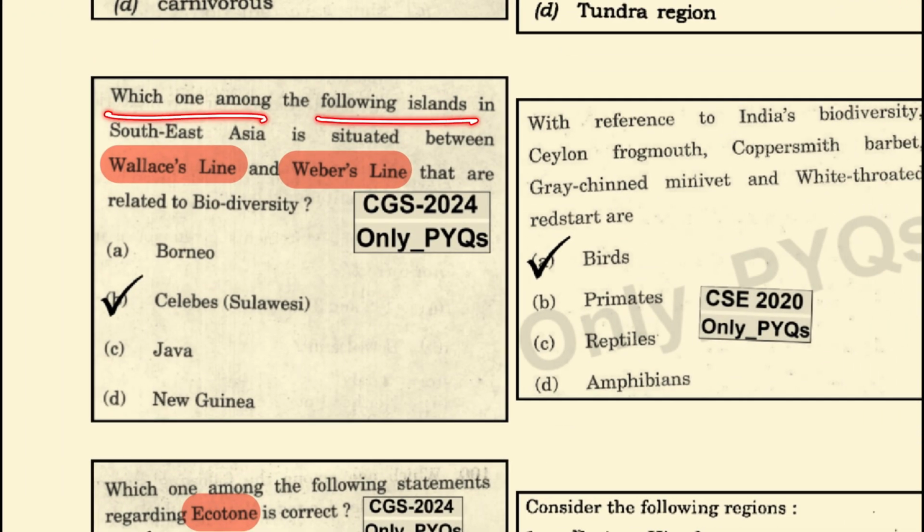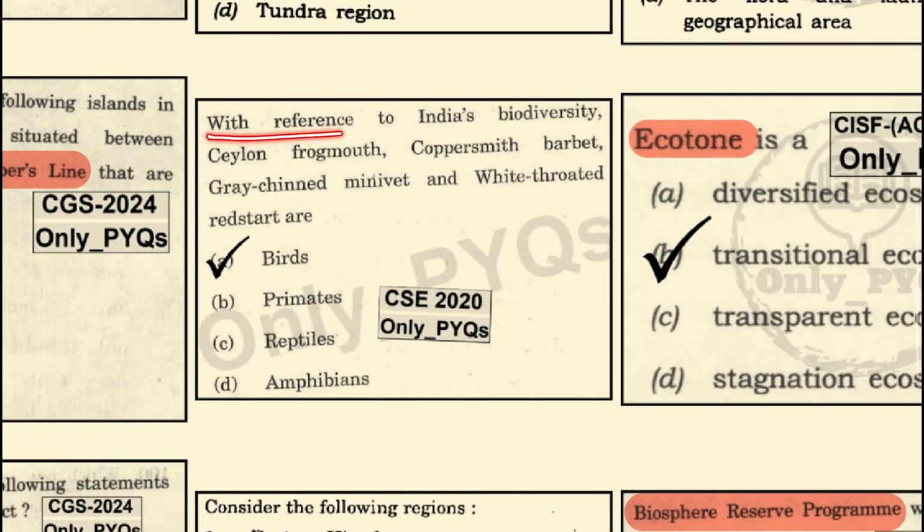Which one among the following islands in Southeast Asia is situated between Wallace's Line and Weber's Line, which are related to biodiversity? It is the Celebes, that is, Sulawesi. With reference to India's biodiversity, Ceylon frogmouth, coppersmith barbet, grey-cheeked minivet and white-throated redstart are species of birds.